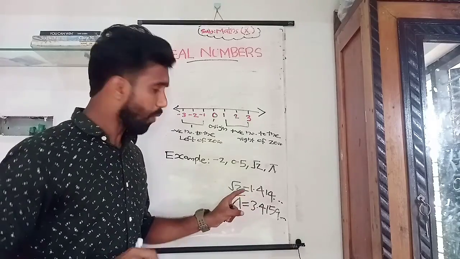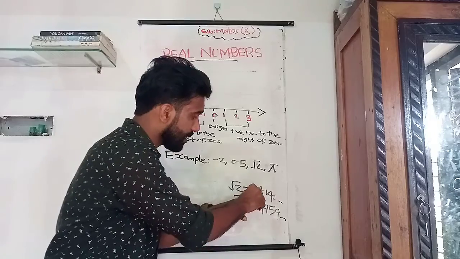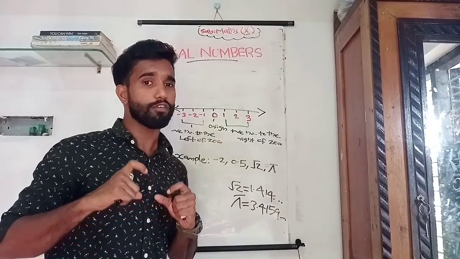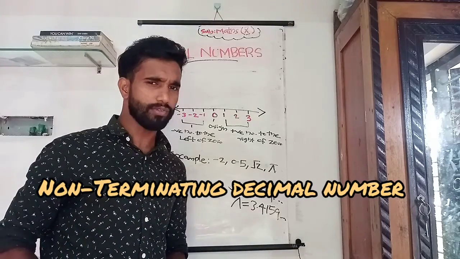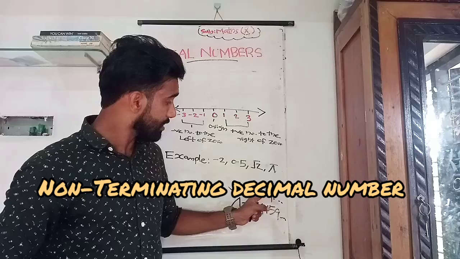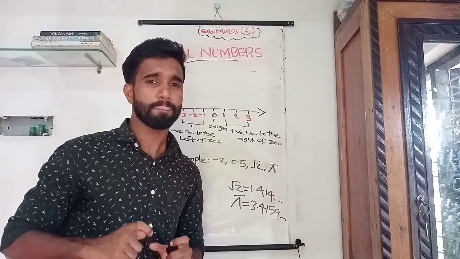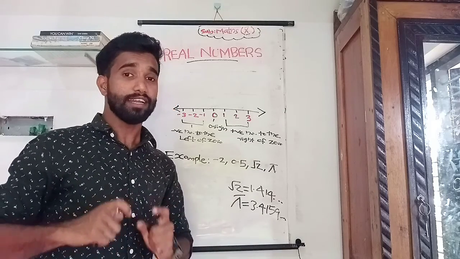Okay, what is the speciality of these numbers? The digits after the decimal point do not end. This type of number is called a non-terminating decimal number. What is it? The digits after the decimal point do not end. √2 and pi are non-terminating decimal numbers.